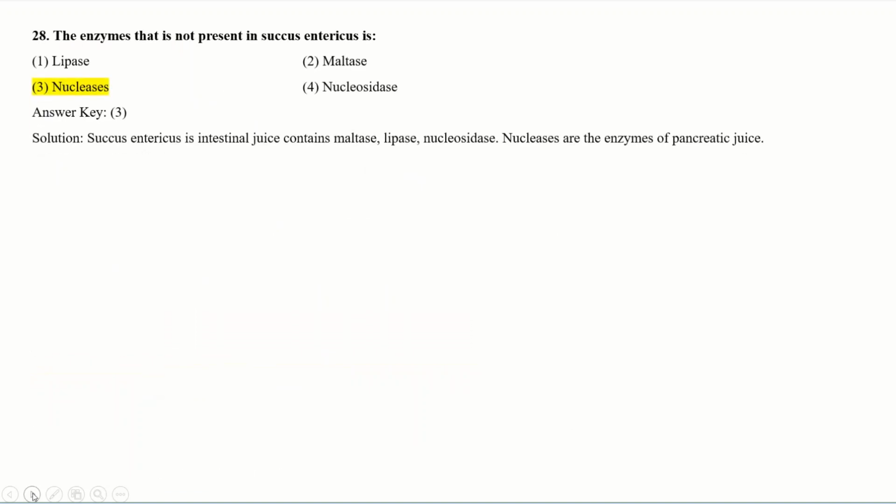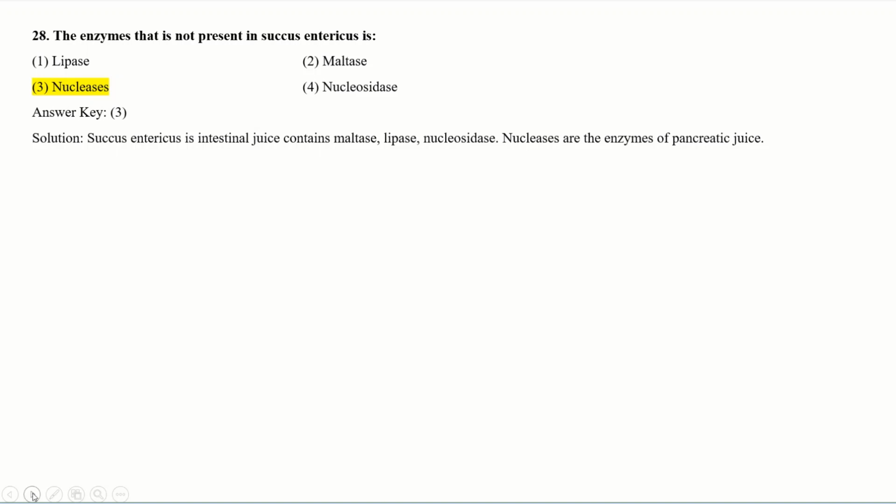See the next question. The enzyme that is not present in Succus entericus is? Succus entericus is intestinal juice. See the options now. Lipase, maltase, nucleases and nucleosidases. What will be the correct option? Succus entericus has different enzymes in the intestinal juice which are important for the process of digestion.